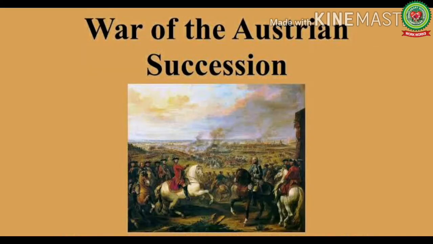Basically, the War of Austrian Succession took place from 1740 till 1748, and the original conflict was over who would take the Austrian throne. And in this war, Austria, England, and Netherlands opposed Prussia, France, and Spain over the selection of rulers for territories within the Austrian Empire.